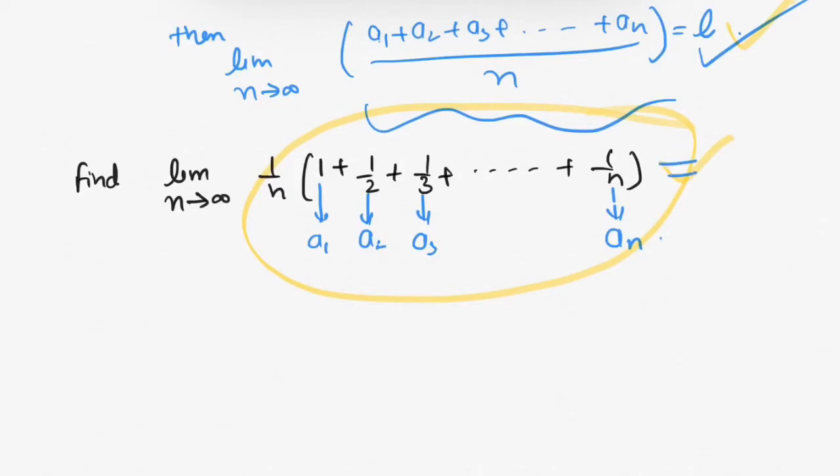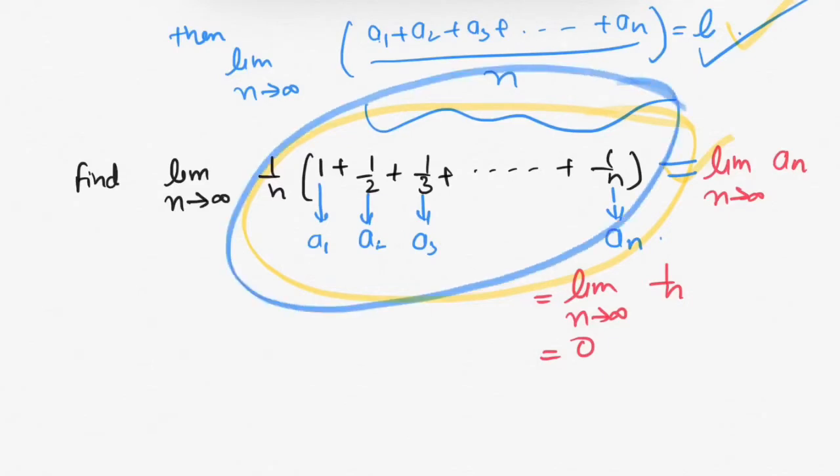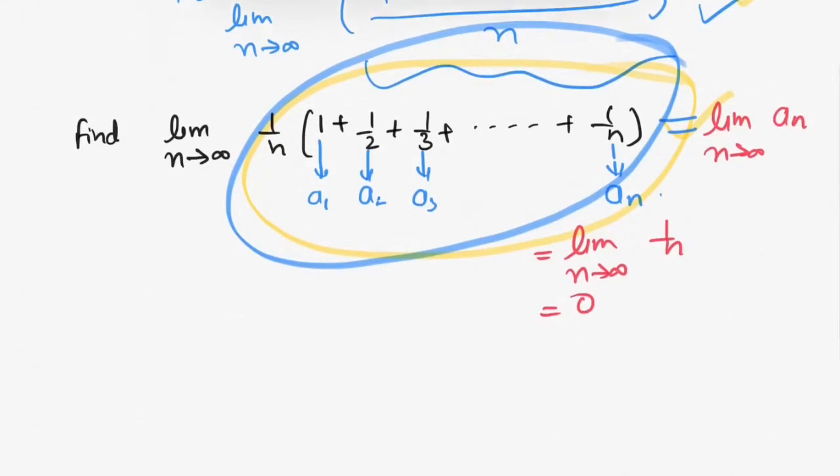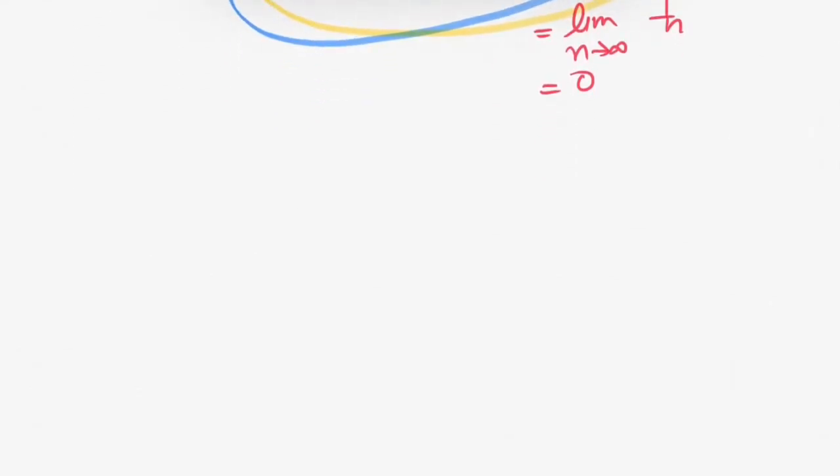This equals limit n tends towards infinity a_n, because according to Cauchy's first theorem, the limit of the arithmetic mean of n terms equals the limit of the n-th term. Here a_n is 1 over n. So when you find the limit, this equals 0. That means the limit of this whole thing is 0.